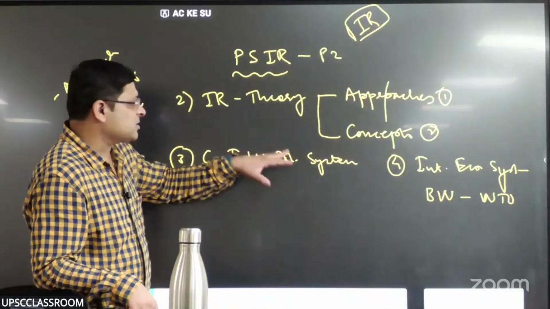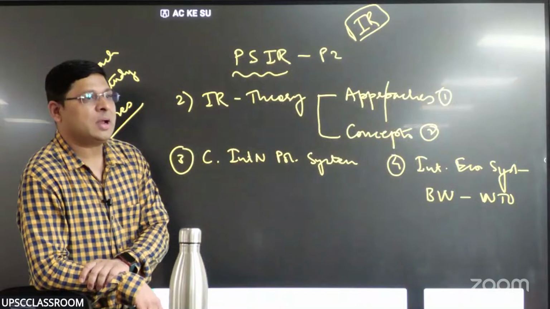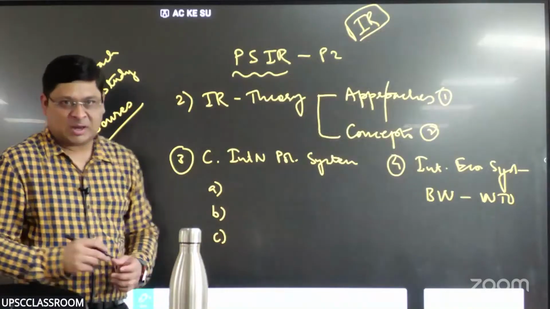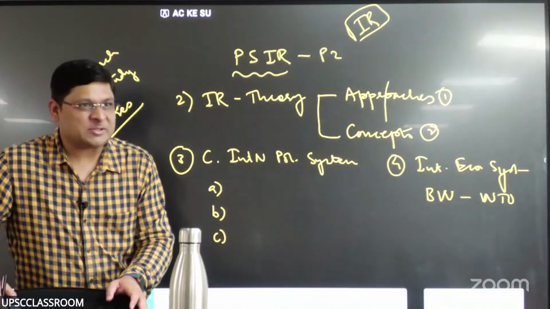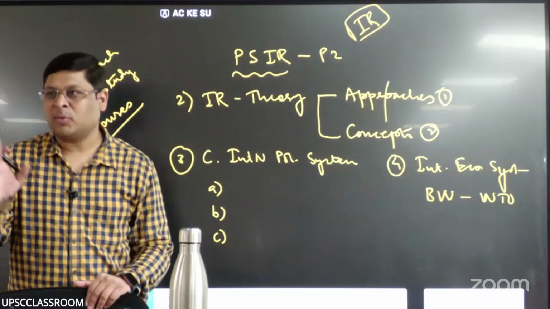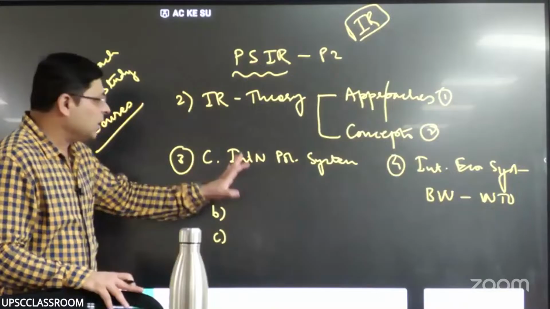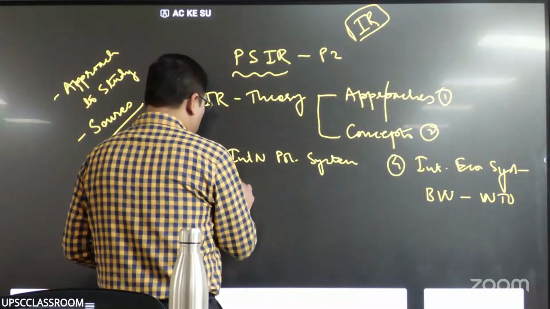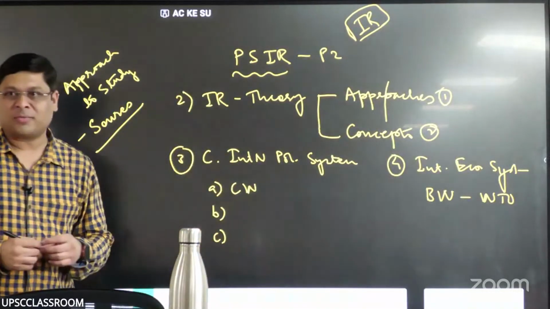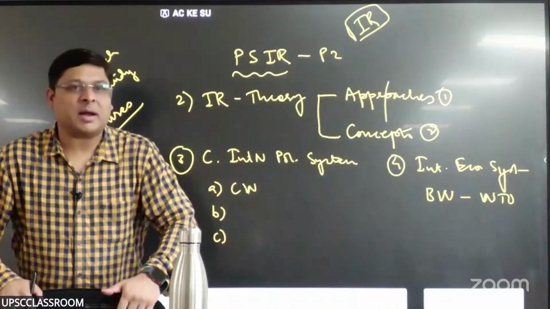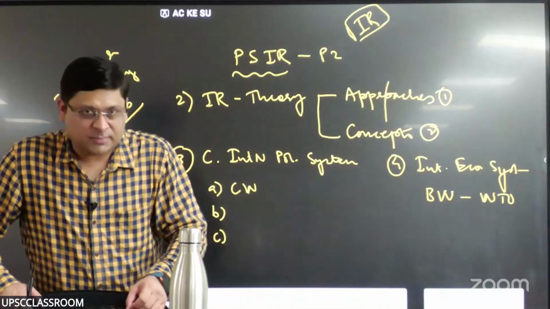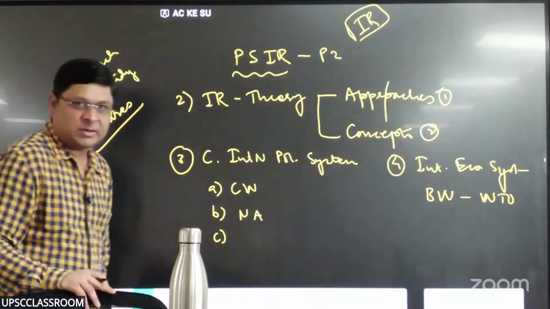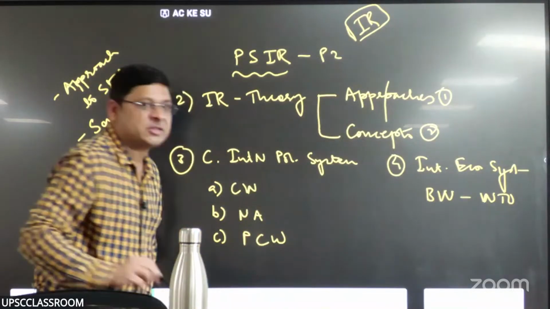What is this changing international political system? UPSC has clearly outlined 3 components under that, A, B, and C. Have you seen the syllabus? I'm explaining the syllabus, but you should also have some reading of the syllabus before you come here. There are 3 components here. One tells us about the Cold War phenomenon, Cold War bipolarity. Then it talks about non-alignment, and then it expects us to understand the post-Cold War political system.